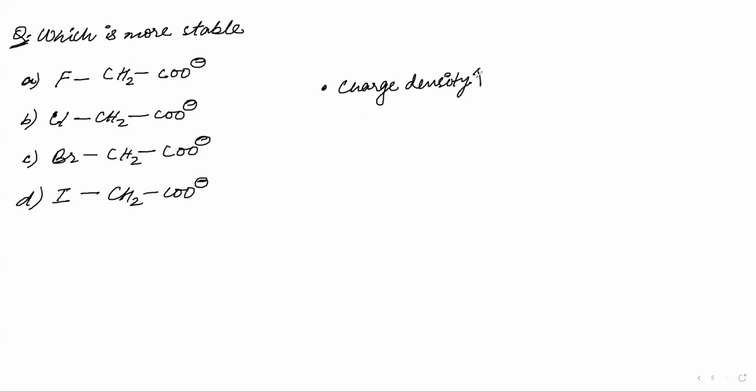If charge density increases, our species or system becomes unstable, correct? Yes. Are you okay with this idea? That means if I ask which is more stable, I have to identify in which of these species the charge density is lower. All of them have negative charge. So how can I say which one is more stable? All of them have one negative charge.